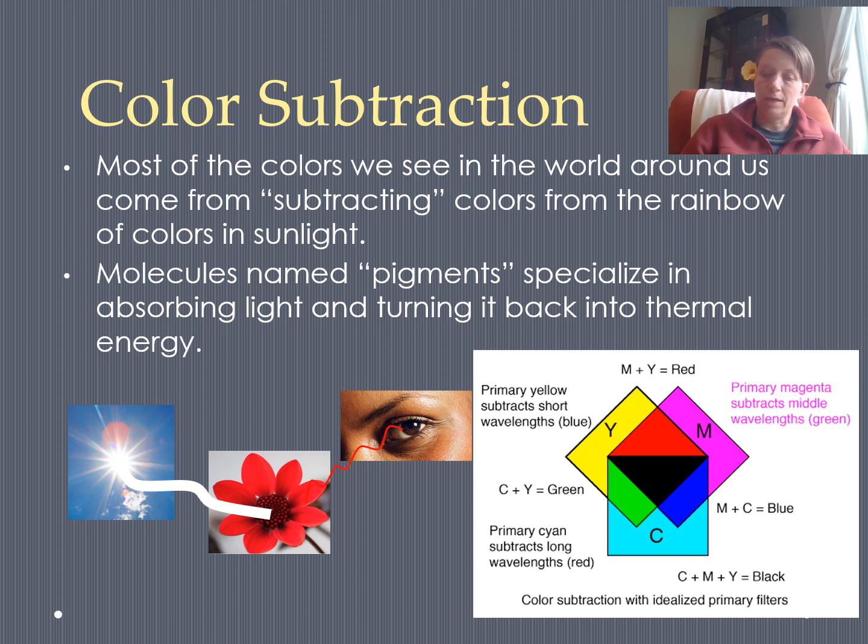So if you put a yellow pigment and a magenta pigment together, we've subtracted blue, and then the magenta subtracts the green, and so the only color that's left to reflect is red.